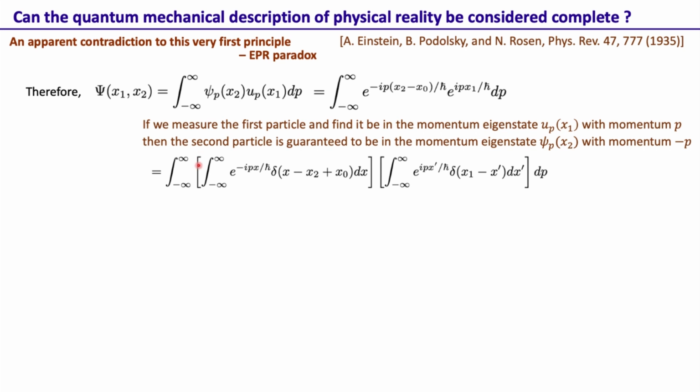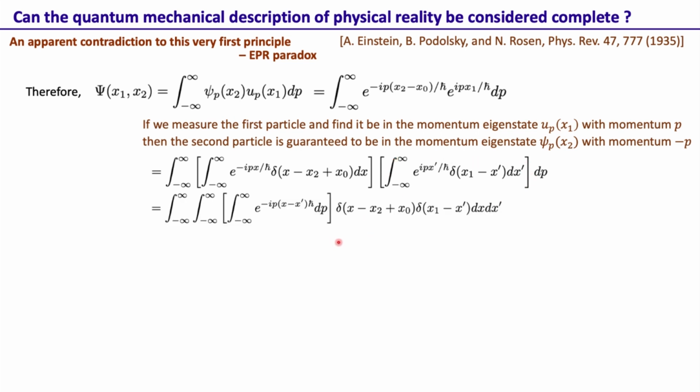We write it as an integral over x, and the delta function comes here. We can check that if we integrate over x, the delta function goes away, and we can replace x by x2 minus x naught. Similarly, this e to the ip x1 by h bar can be written as an integral over dx prime in this manner.